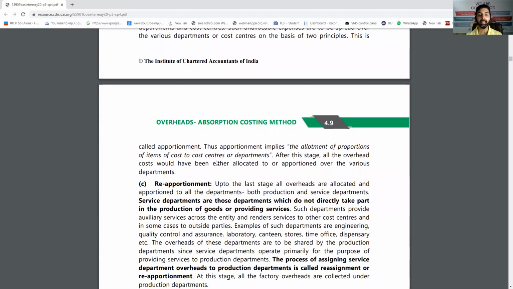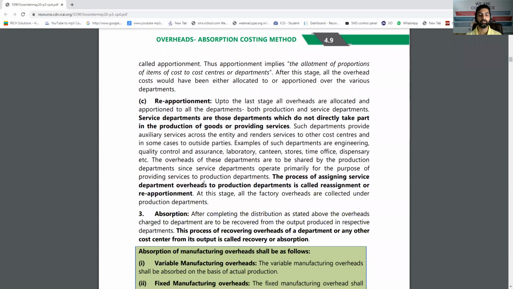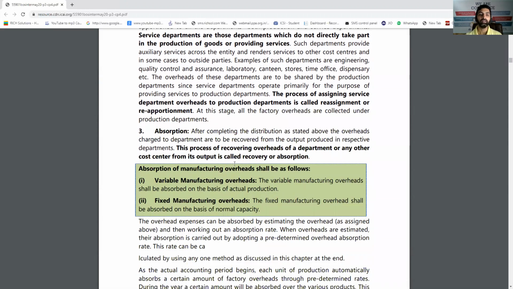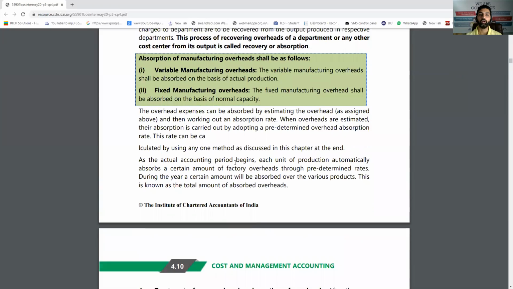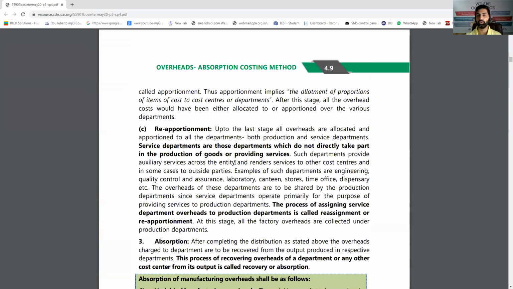And cost reapportionment means you are distributing the cost of service departments onto production departments by using different methods like repeated distribution method, simultaneous equation method, trial and error method, step ladder method. This is all we have seen in our practical part also. So these are the steps, and that was all about the distribution and control of overhead.